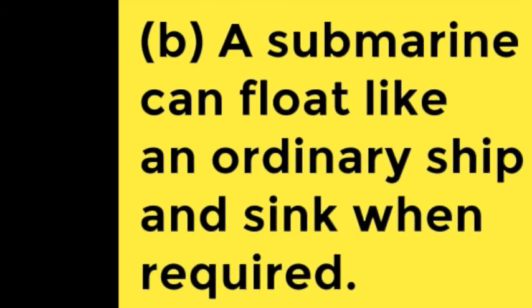Now part B: a submarine can float like an ordinary ship and sink when required. So it can float also and it can sink also. How is it possible? It has two large ballast tanks, and when these tanks are filled with water, its average density becomes greater than the density of seawater and it sinks into the water. And whenever it has to rise to the surface, compressed air is pumped into these tanks, and that air forces the water out. As a result, the average density of the submarine becomes less and it rises up.